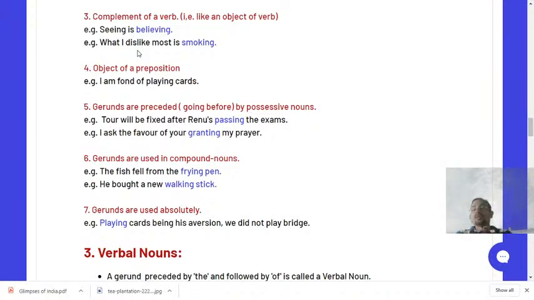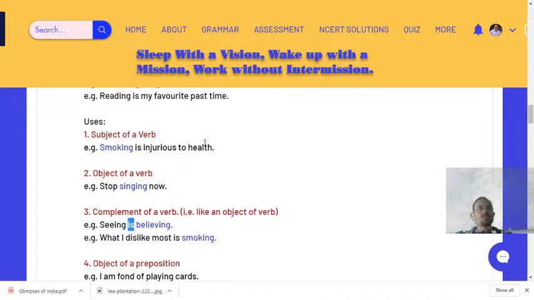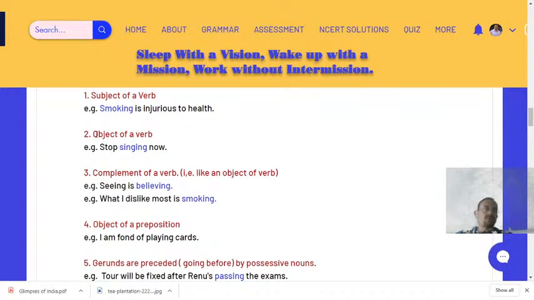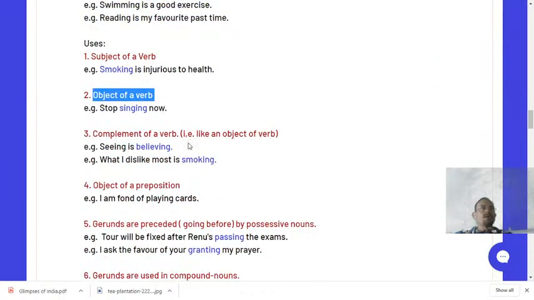What is the difference? As I told you in my previous class, complement means it is also an object, but there's a difference. Let me show you. Here you see believing. Believing is an ing word, and it is used after the helping verb. It is not used after the action verb. Here you can see the object of a verb. The second example is the object of a verb. Singing has become the object because it has come after the action verb. Stop is the action verb, right?